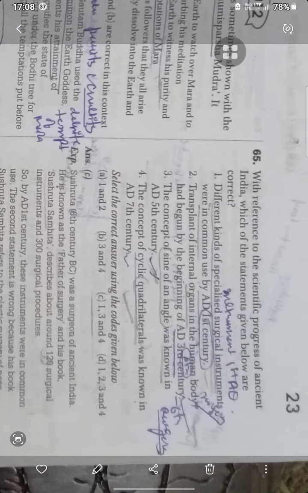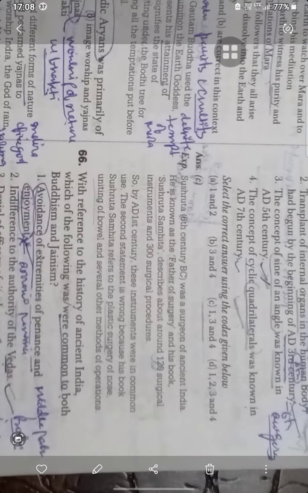So now the next one is with reference to the scientific progress of ancient India, which of the statements given below are correct? So it is different kinds of specialist surgical instruments that were in common use in the first century AD, and the concept of the sine of an angle was known in the 5th century. The concept of a cyclic quadrilateral was known in the 7th century. Transplant of internal organs of the human body began in the 3rd century? No, it's afterwards of that.